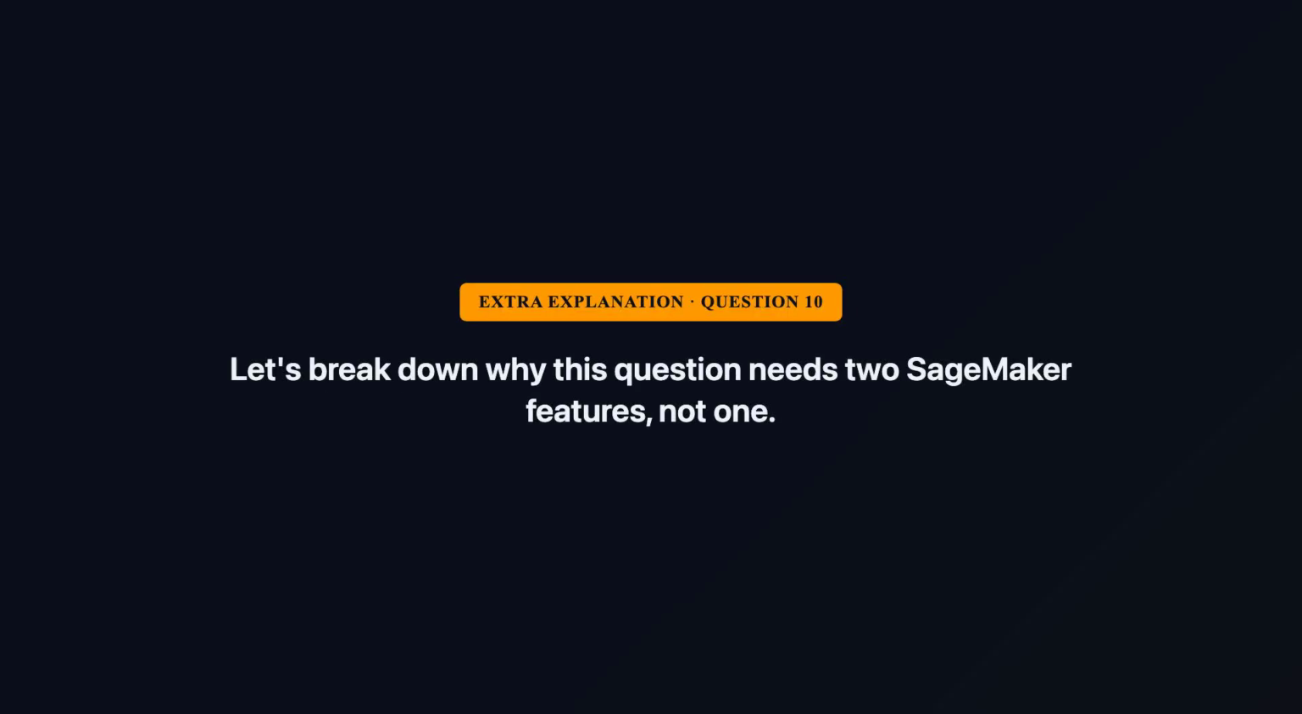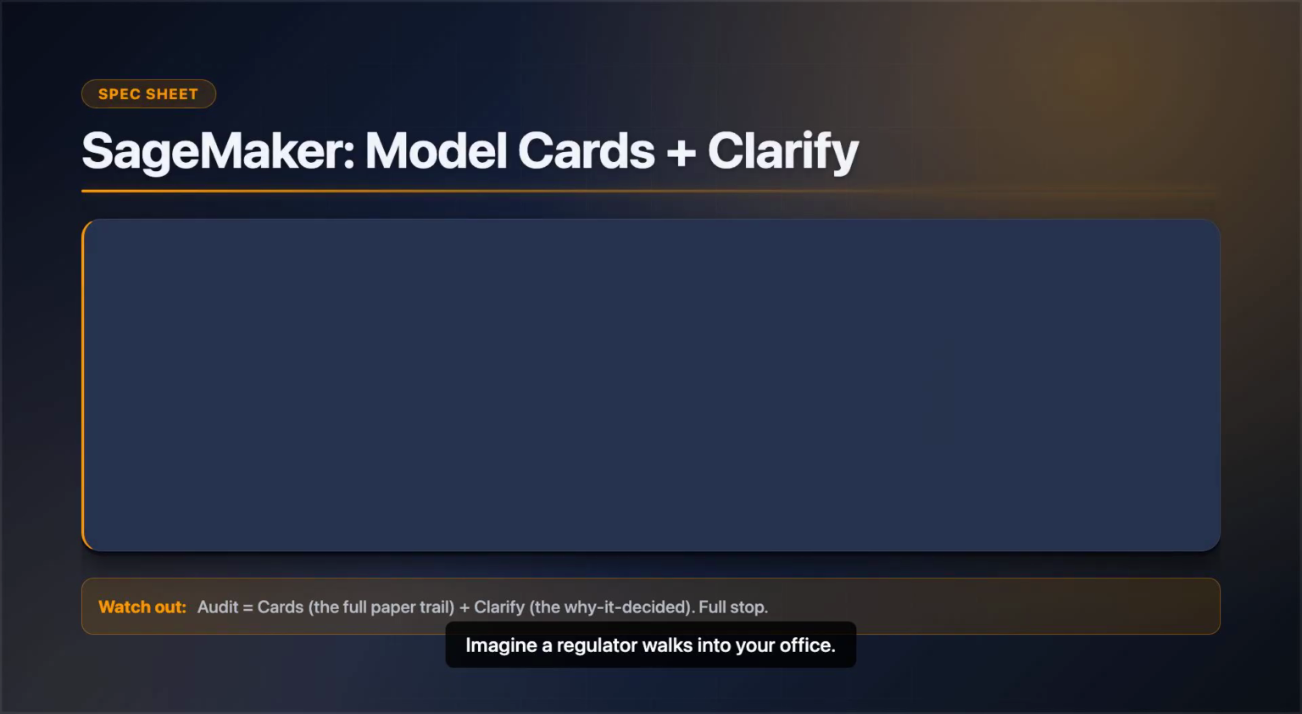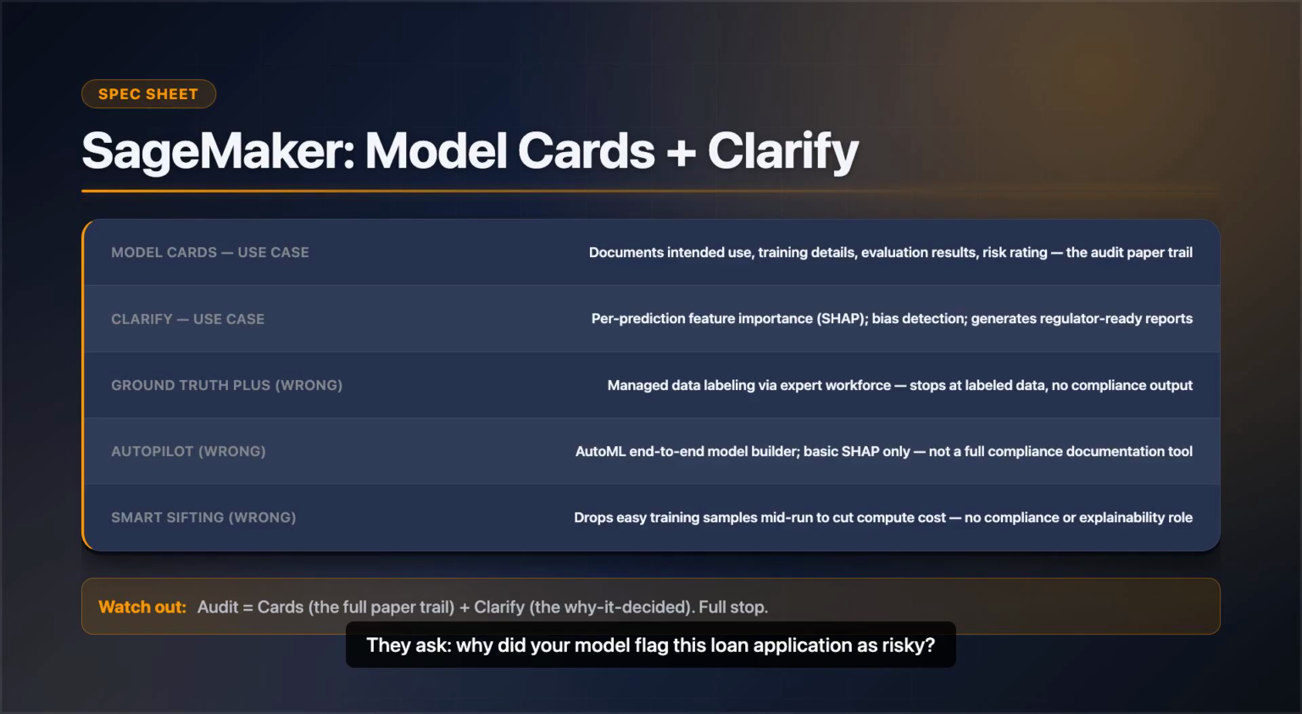Let's break down why this question needs 2 SageMaker features, not 1. Imagine a regulator walks into your office. They ask, "Why did your model flag this loan application as risky?" You need 2 things. First, a paper trail of how the model was built. Second, a clear explanation of why it made that specific call. Model Cards is the paper trail. It records your training data, evaluation results, and intended use. Clarify is the explainer. It shows which features pushed each prediction and flags bias. The other options handle data labeling or auto building. That's the trap. 3 distractors touch data, not compliance documentation or explainability.